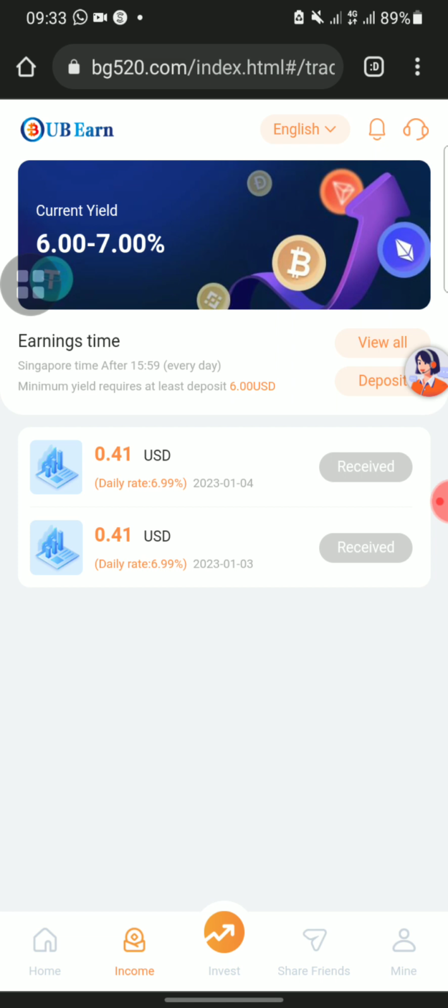You understand? After you have been paid for 2 days, let me dive into the main one, which is the VIP 1. Or you can just deposit $5 and start from VIP 1 and start earning from the platform.